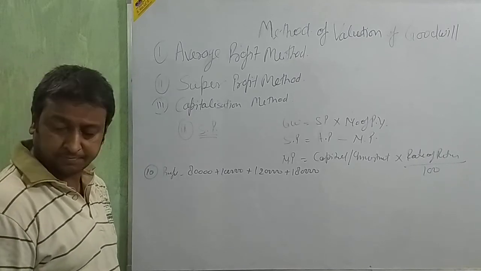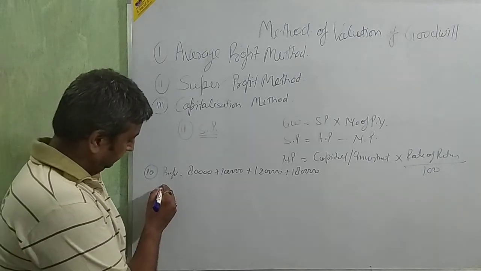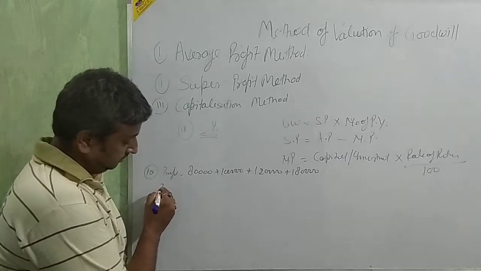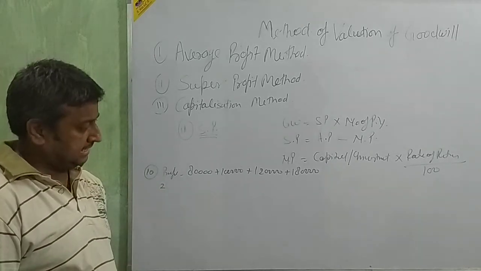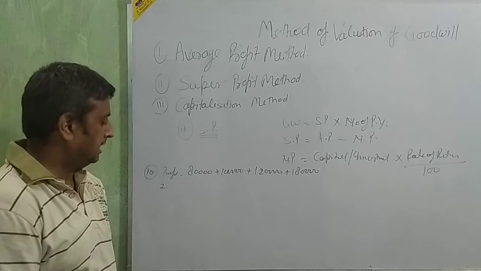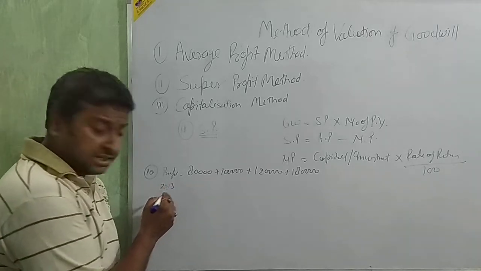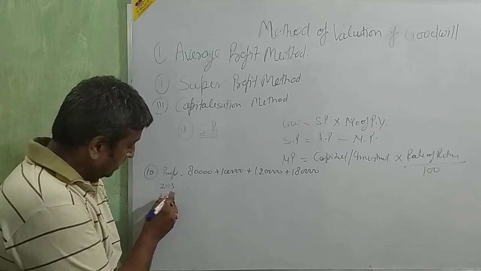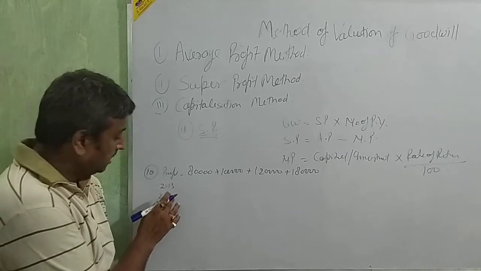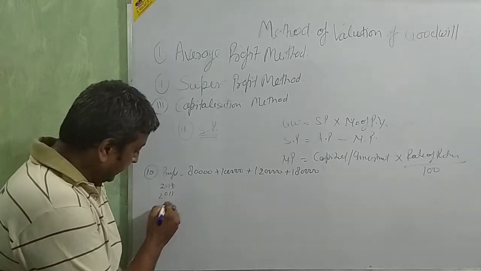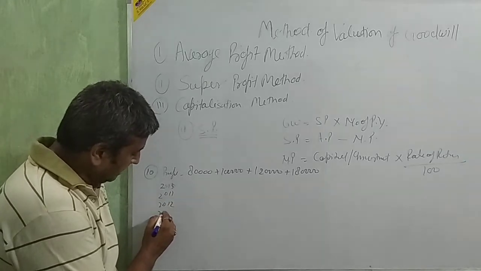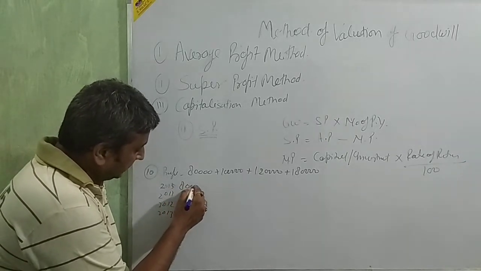Next, during 2010 to 11, 2011 to 12, 2012 to 13, and 2013 to 14 respectively. 2010, 11, 12 and 13. 80,000.